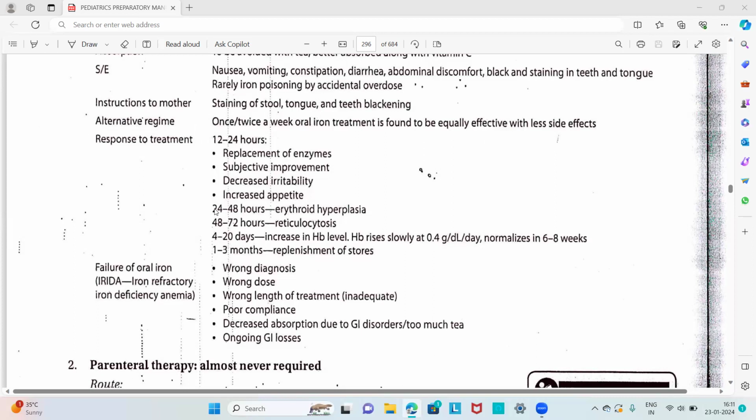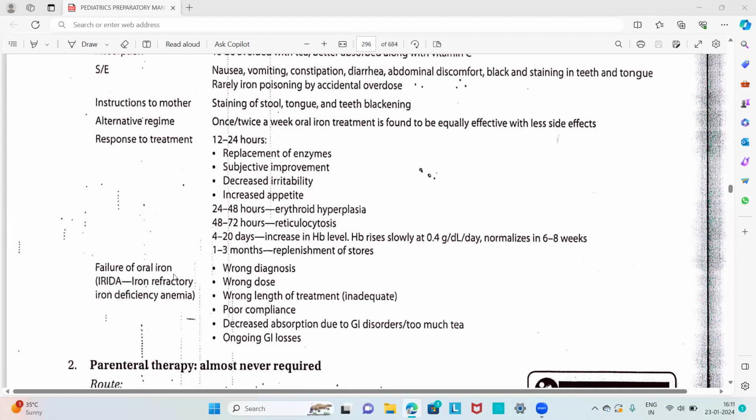In the time period of 24 to 40 hours, there will be erythroid hyperplasia. At 48 to 70 hours, there will be reticulocytosis. And in 4 to 20 days, there will be an increase in the hemoglobin level. That is, hemoglobin rises slowly at 0.4 gram per deciliter per day, normalizes in 6 to 8 weeks, and in 1 to 3 months there will be replenishment of the stores. So that is the response to treatment with oral iron therapy.